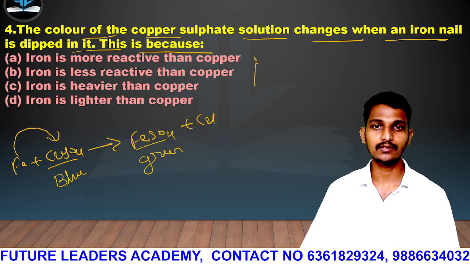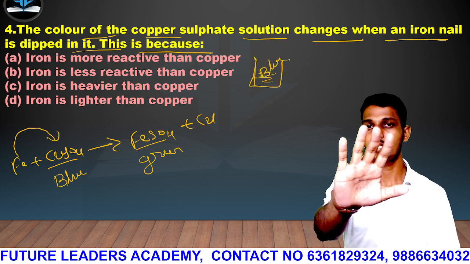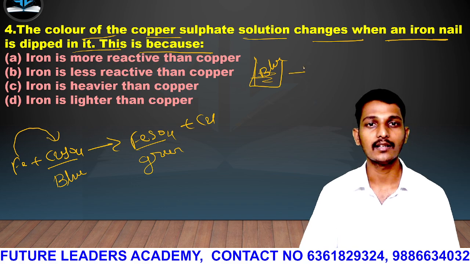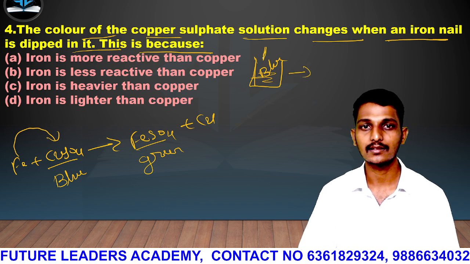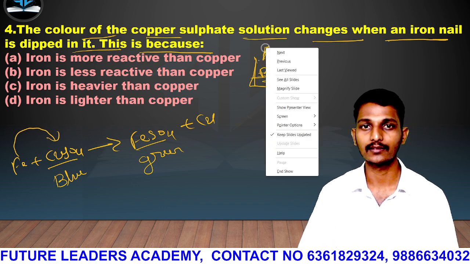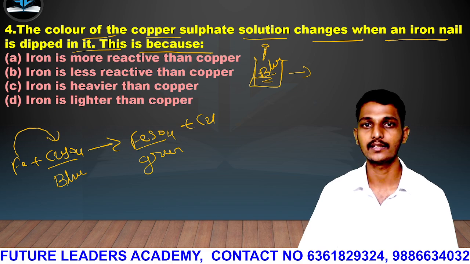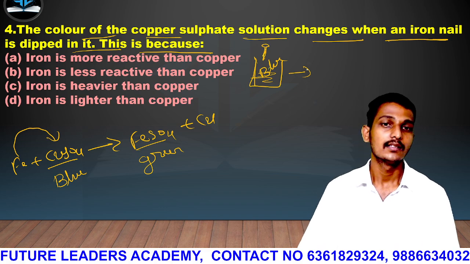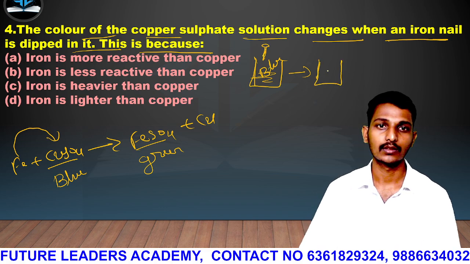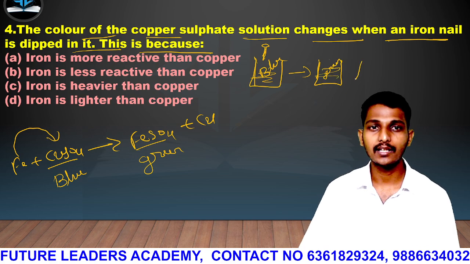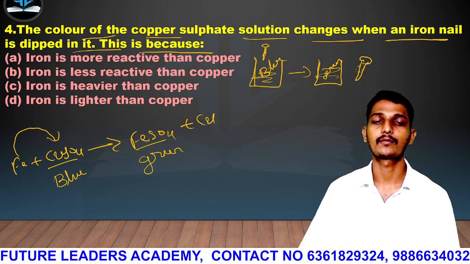Two solutions are there, guys. This is blue color, and iron nails are added in this one, and it changes into a green color solution, and the iron nail will be deposited with copper.